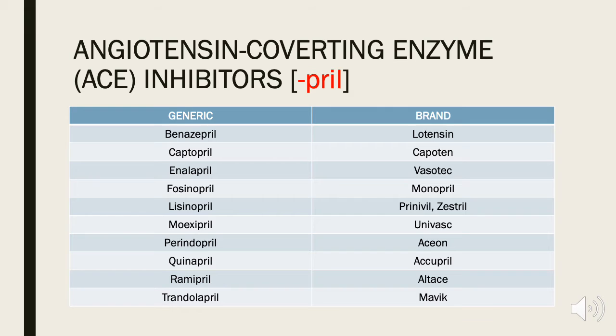Shown here are all the angiotensin converting enzyme inhibitors, simply known as ACE inhibitors. Some of the more common ones seen are going to be benazepril, lisinopril, and ramipril. Notice that all ACE inhibitors end in the suffix pril.